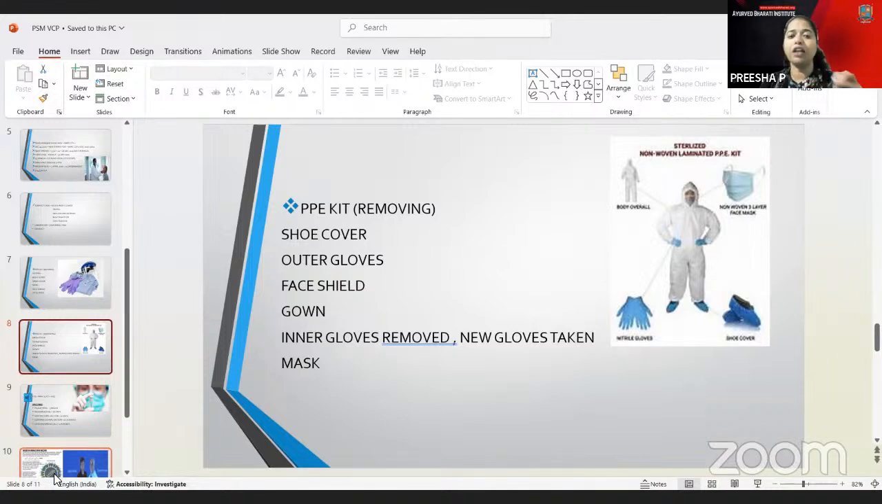So here we have the shoe cover, the outer gloves, the face shield and the gown. First you have to start with the shoe cover, then the outer gloves, the face shield and the gown, and the inner gloves will be removed. Afterwards, new gloves can be taken. And the last will be the mask. So directly, it goes from the shoe cover to the mask.